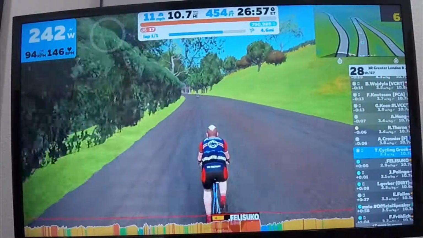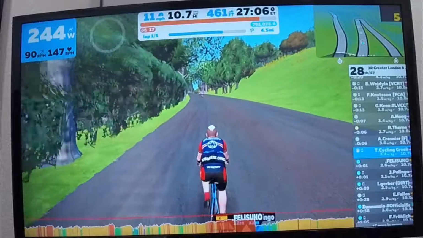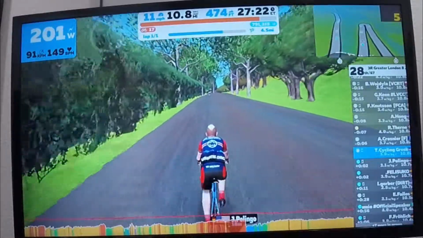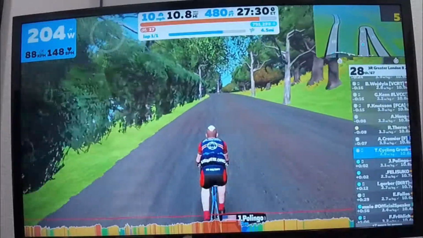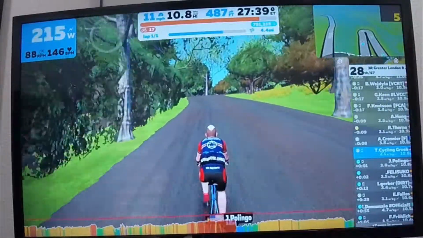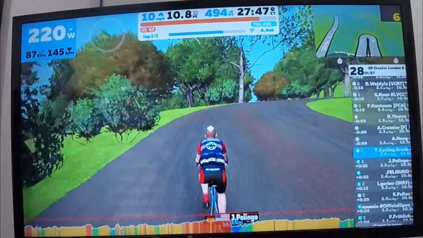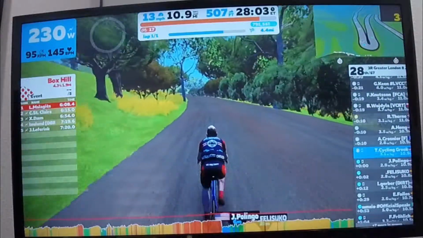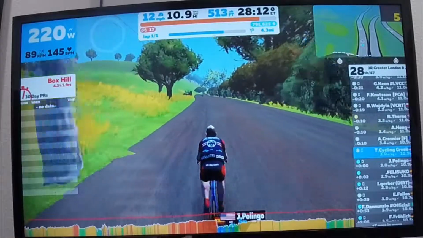So now I'm trying to catch up to some more people. Keep in mind that soon after the race started, there were about 20 people ahead of us. And so right now I'm showing to be at 28th position, and there's a couple people behind me. So there have been about 7 that have gone up the road, and already some of the faster ones are like 19 seconds ahead of me. I'll never see them again.